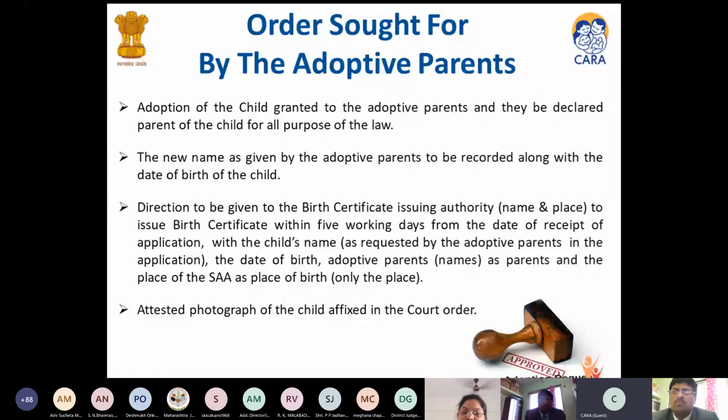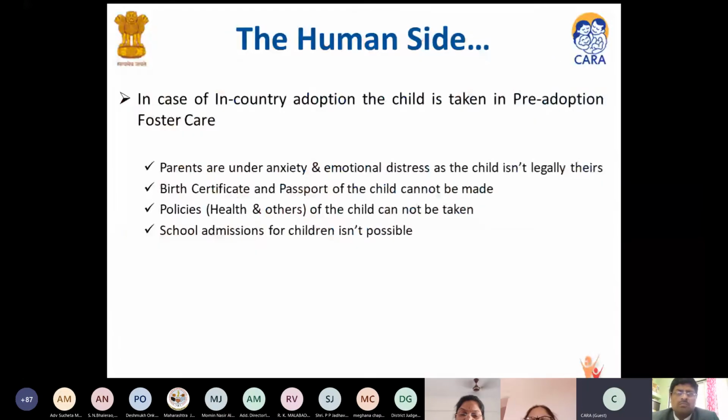An attested photograph of the child may be affixed to the court order. This would ensure an approved and certified court order for the child, which would be easy for the birth certificate issuing authority to issue the birth certificate and for further reference. In case of in-country adoption, a child is taken in pre-adoption foster care. Parents are under anxiety and emotional stress.